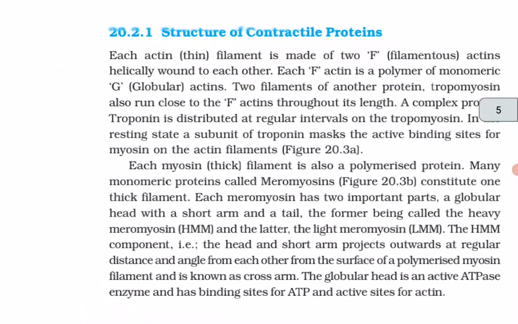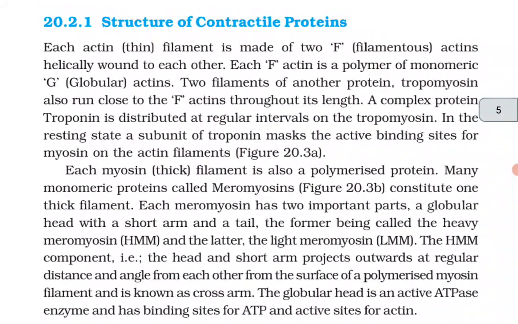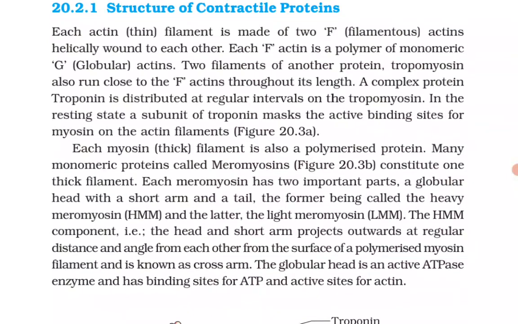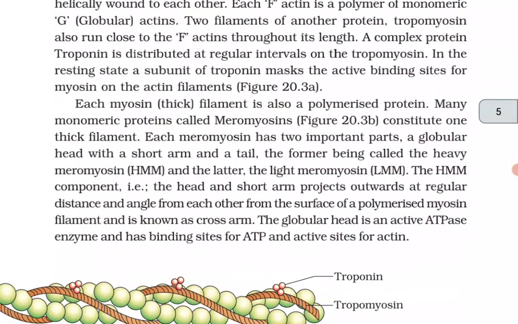Structure of contractile proteins. Each actin thin filament is made up of two F, that is filamentous, actins helically wound to each other. Each F actin is a polymer of monomeric G, globular, actins. Two filaments of another protein, tropomyosin, also run close to the F actins throughout its length. A complex protein, troponin, is distributed at regular intervals on the tropomyosin. In the resting state, a subunit of troponin masks the active binding sites for myosin on the actin filaments.